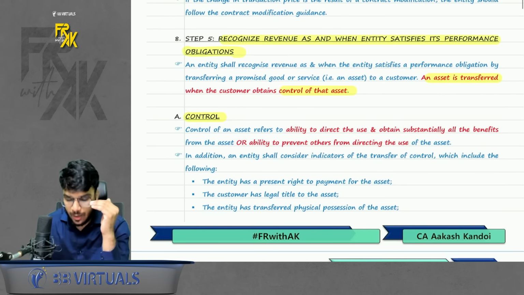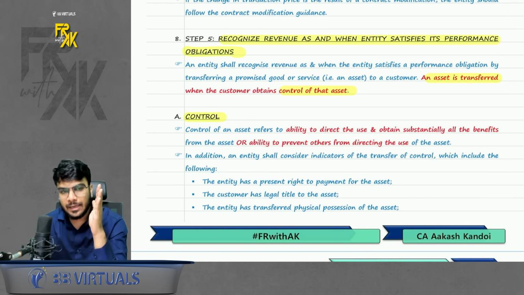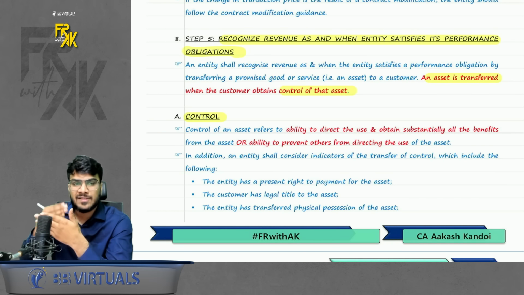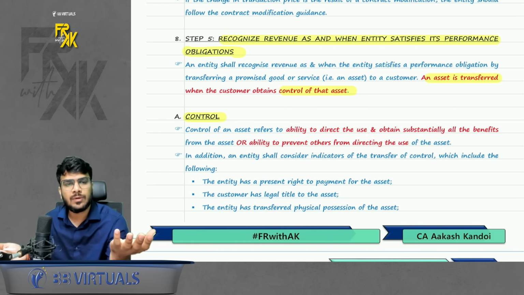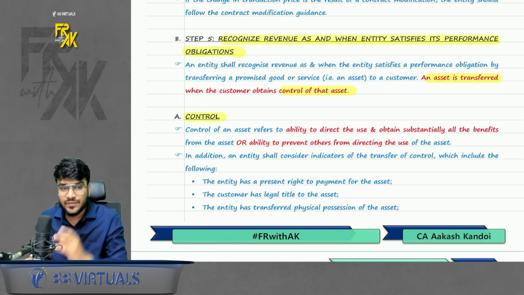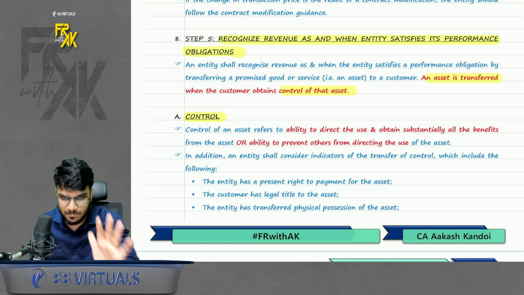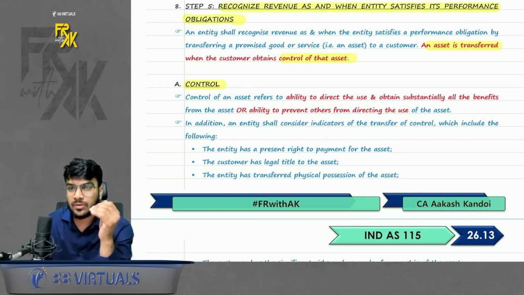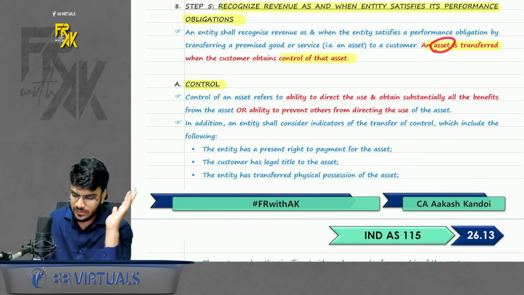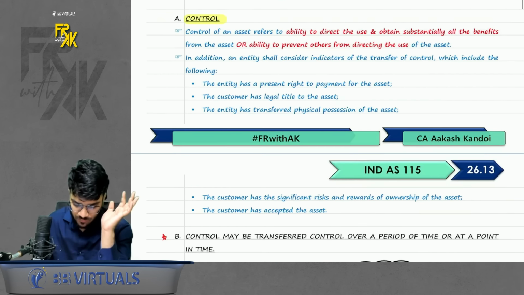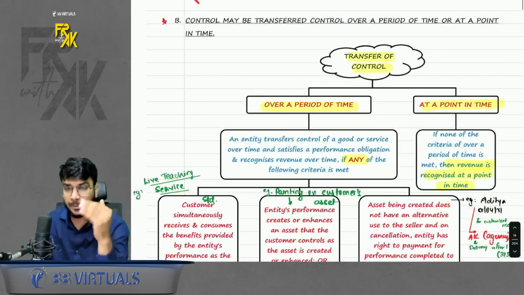Okay. So how to book the revenue? You should book the revenue in the same way in which your goods and service are getting transferred. If the goods and service are getting transferred over the period, book the revenue over the period. If the goods and service are getting transferred one shot, book the revenue one shot. Simple. Okay. So basically, when will the goods and service or when will the asset be considered to be transferred? When the control is transferred. Some indicators of control are given. Just give a read. Now the main point comes here.